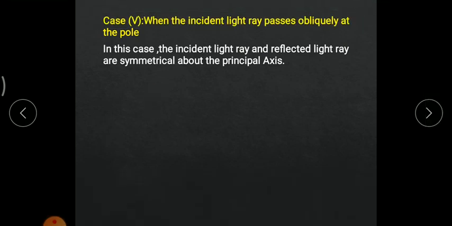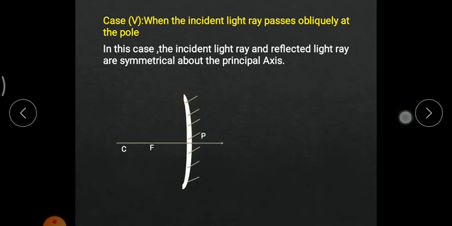Now, what does case number 5 say? When the incident light ray passes obliquely at the pole. Now, this again is an example of a concave mirror. This is the center of curvature, focus and a pole. Now, this is the incident light ray. It hits the exact center of the pole, and what will happen?